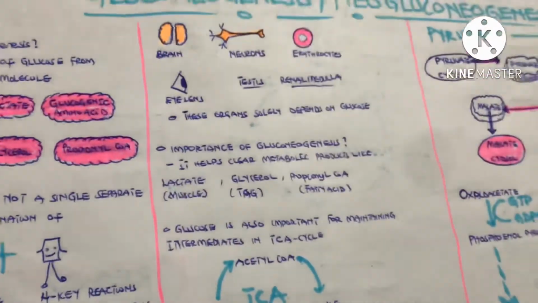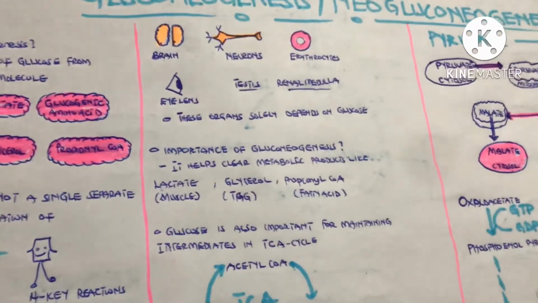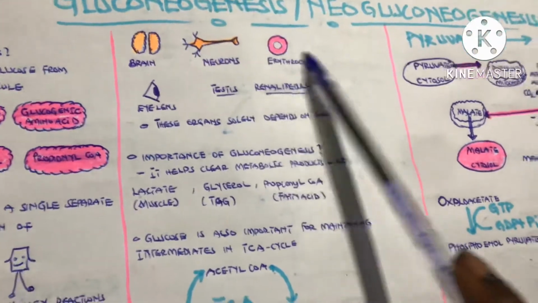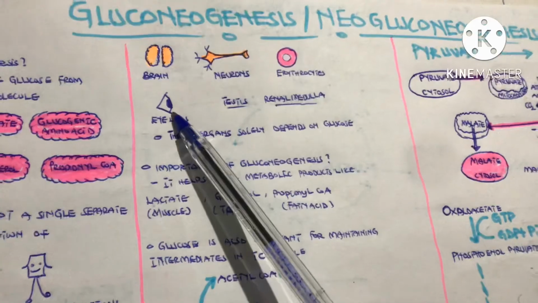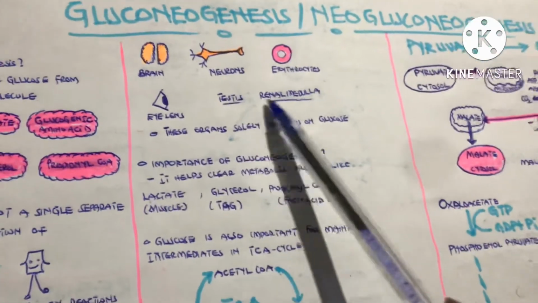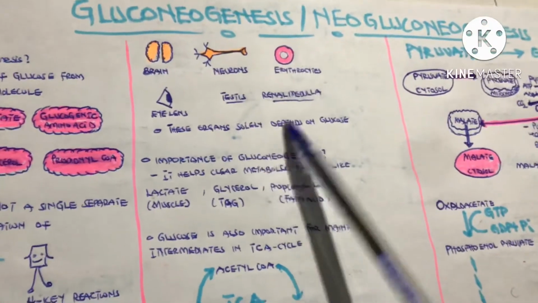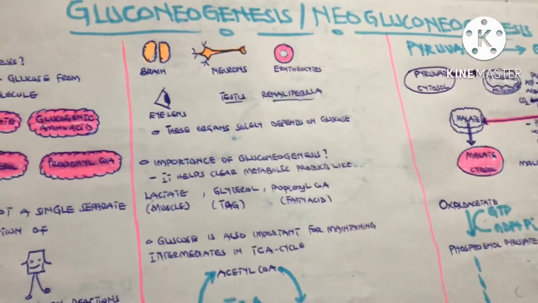There are certain organs that solely depend on glucose for energy. Organs like the brain, the neurons, the erythrocytes, the lens and cornea of the eye, the testes, and also the renal medulla. These organs solely depend on glucose for energy.